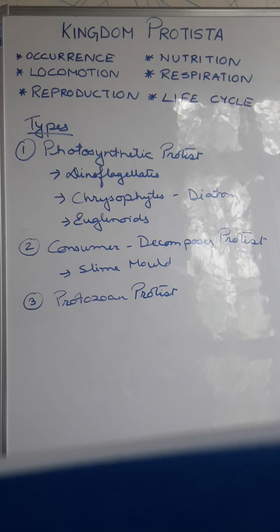Syngamy means the complete fusion of the 2 individuals, but conjugation means 2 individuals will temporarily come close together for fusion. So these are the main things of the Protista kingdom.